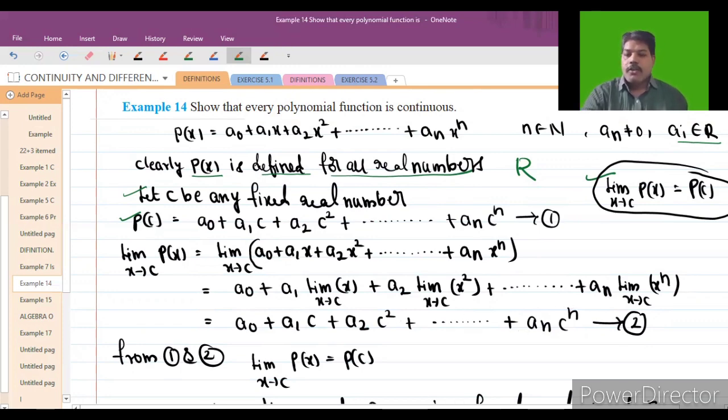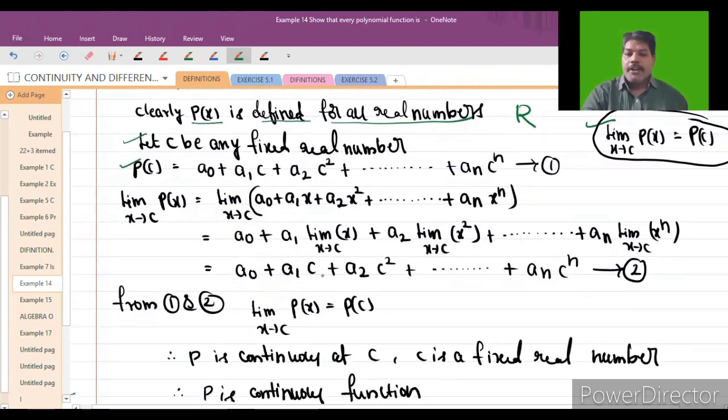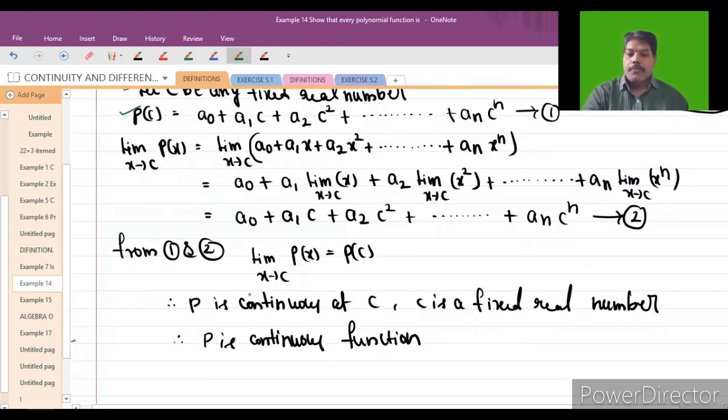So from 1 and 2, what we can declare, students, is that limit x extending to C of P of X is equal to P of C. Therefore P is a continuous function at C, where C is a fixed real number. So then we can define that P is a continuous function. See that question, students.